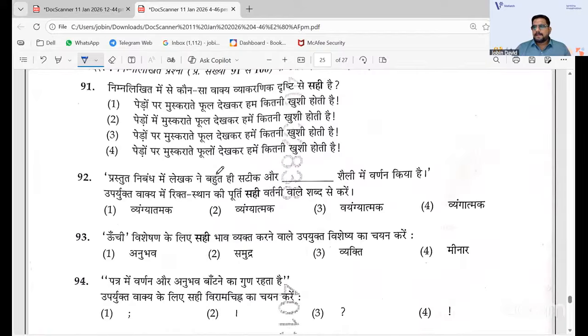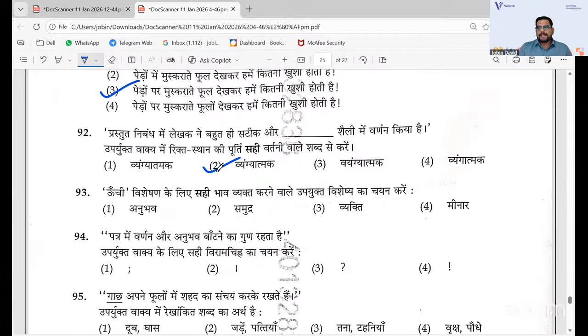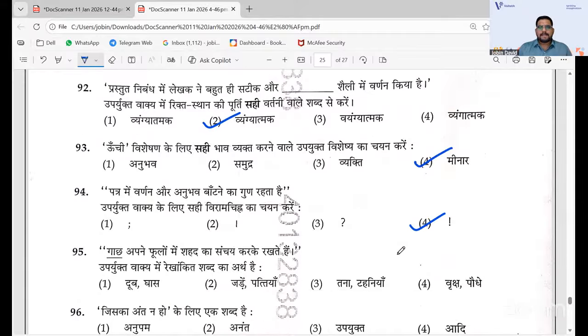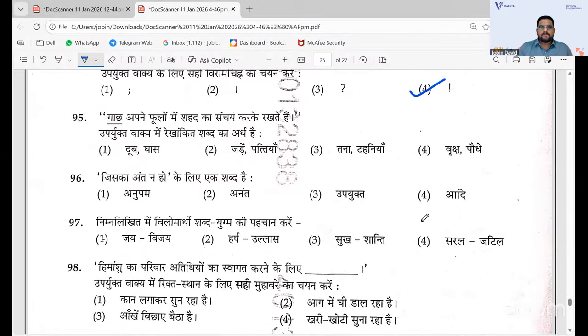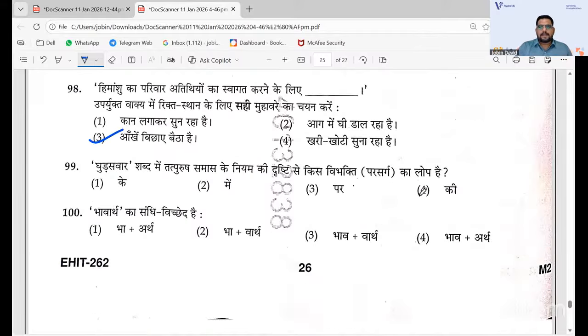Regarding the Hindi, I just have the answers from our faculties. 91, 3 we have. 92 we have 2. 93 we have 4. 94 we have again 4. And then 95 we have again 4, 96 2, and 97 again 4 I think I have. 98 is 3, and 99 it is 3, and 100 it is 4 that we have.